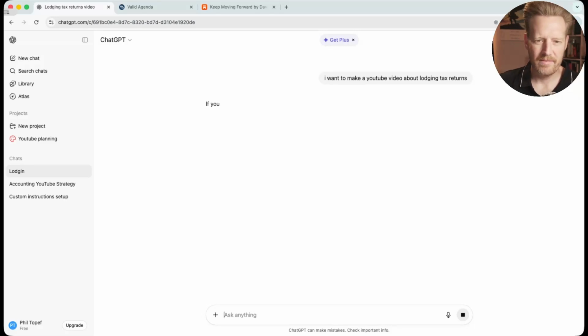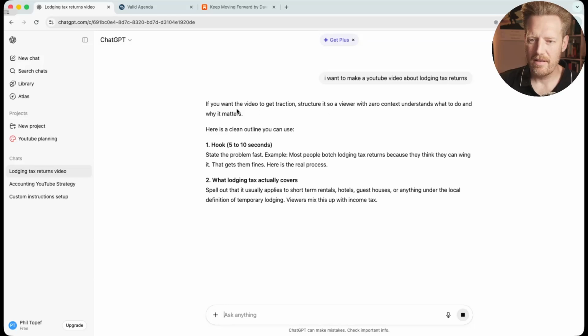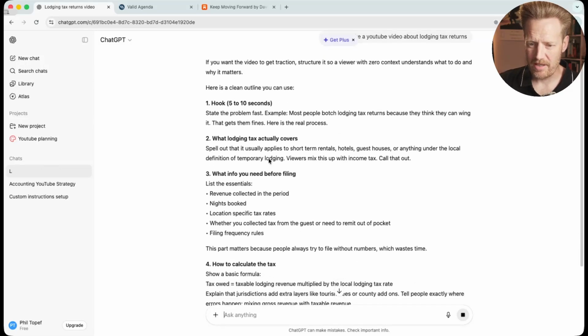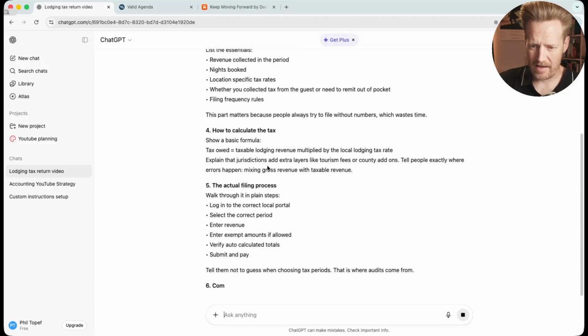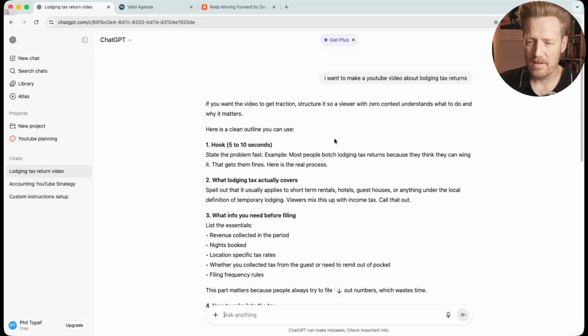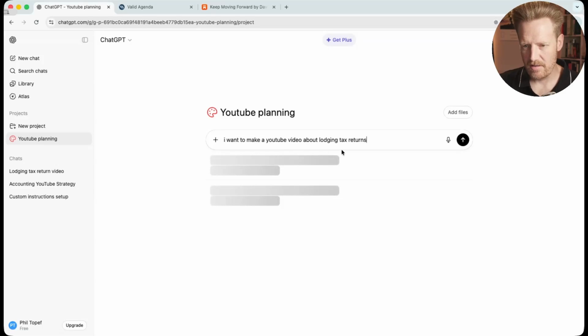What does this say? Just to compare. All right. So very basic. Hook, what lodging a tax covers, how to calculate, actual filing. All right, so it's not bad out of the box. What happens if I take the same prompt and stick it in our new YouTube planning project folder?